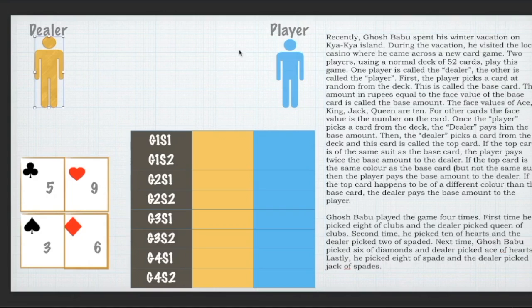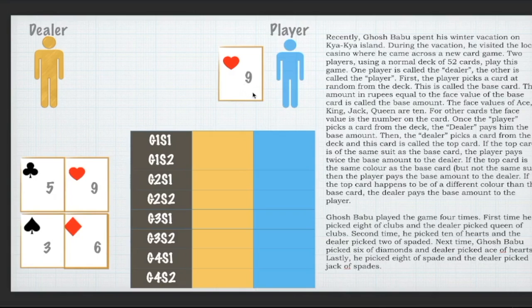One of the players is called the dealer, the other is called the player. The game always starts by the player picking a card. So let's give him a card to understand the process. Say the card he picked up was a 9 of hearts. What that means is game has started. This is, let's say, game 1 and this is step 1, because the player has picked up a card and